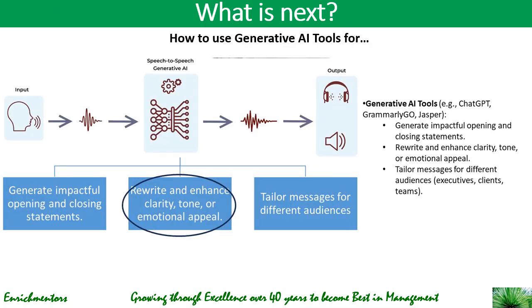Having looked at how to generate impactful opening and closing statements, we will now look at how to rewrite and enhance clarity, tone, and emotional appeal, because the whole process of writing impactful opening and closing statements is an iterative one, as we saw. So how can you rewrite and enhance clarity, tone, and emotional appeal for impactful opening and closing statements? That's what we will do in the next lecture.